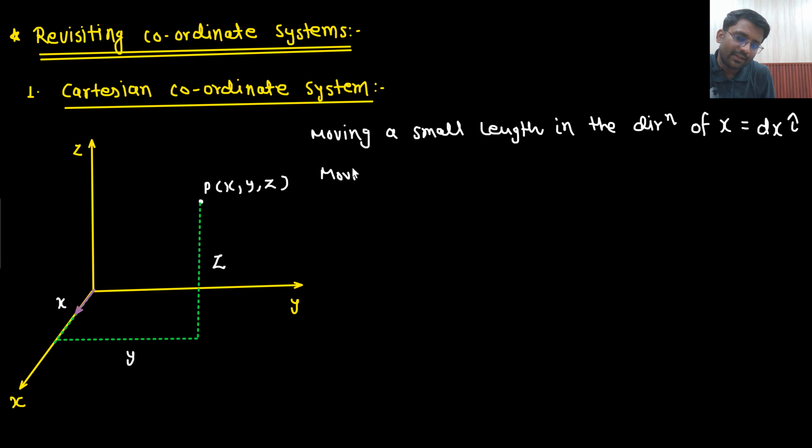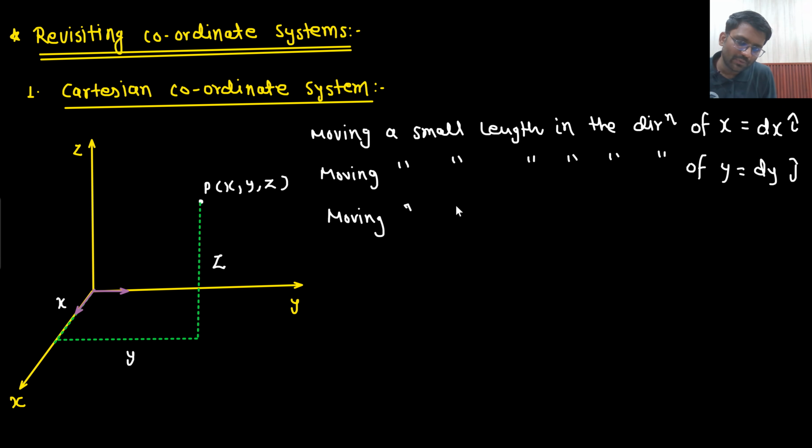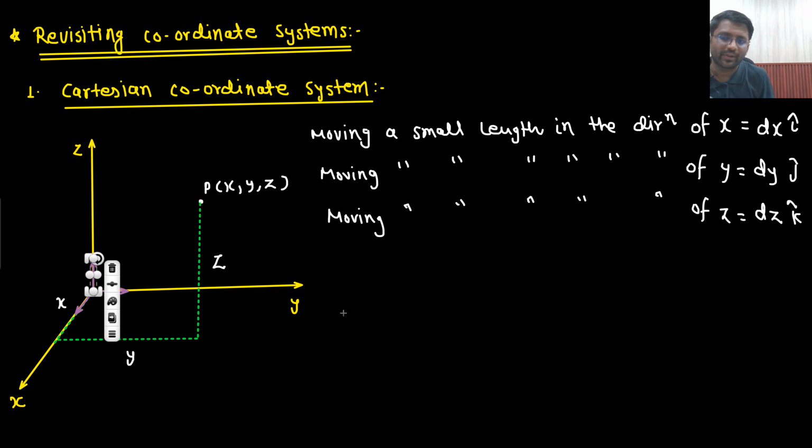Next, moving a small length in the direction of y will be given by dy j cap. And if I am moving a small length in the direction of z, that will be given by dz k cap. So this is on the x-axis, y-axis and z-axis.